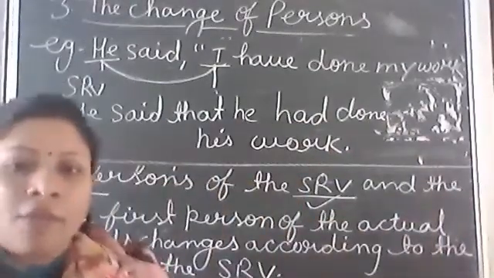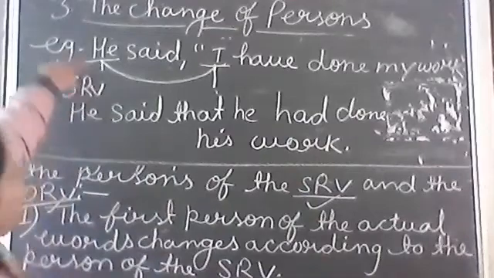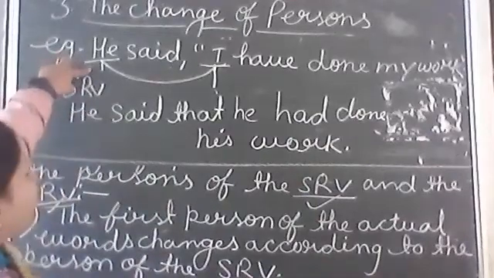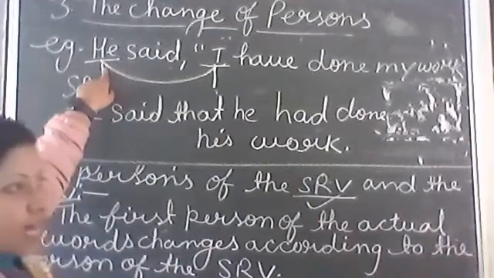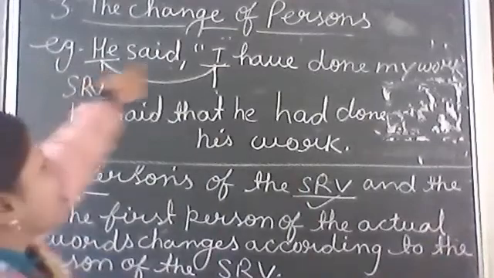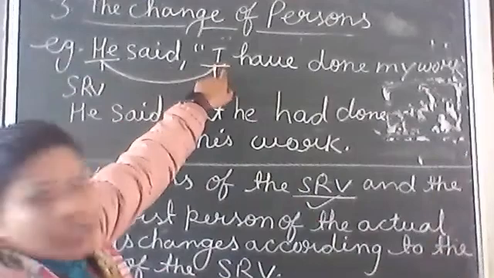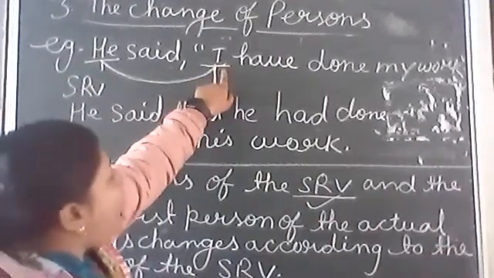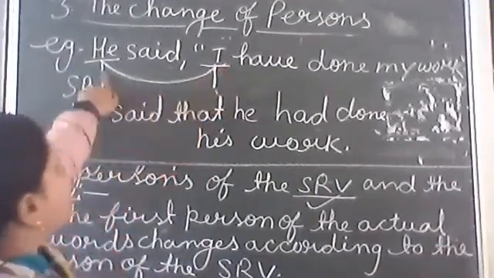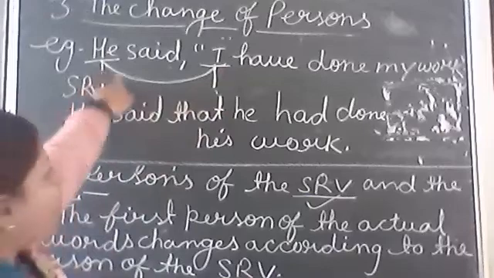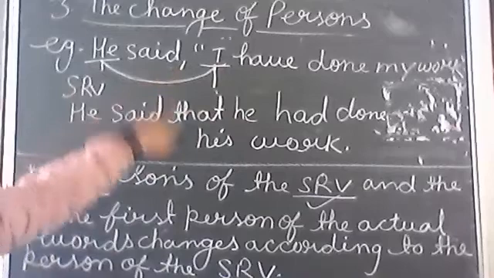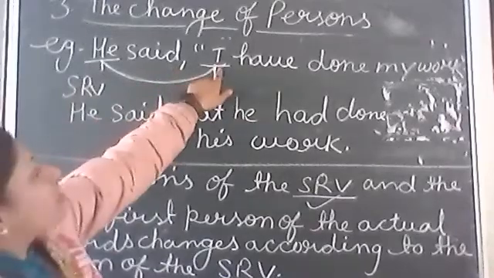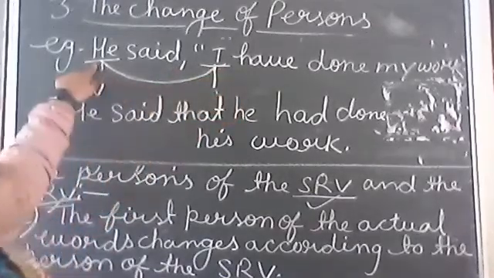Okay, have you any doubt? Listen, he is the subjective reporting verb and the subjective reporting verb is third person. First person I changes into the subjective reporting verb. So he said that, with inverted commas removed, first person changes into subject and the subject is he.